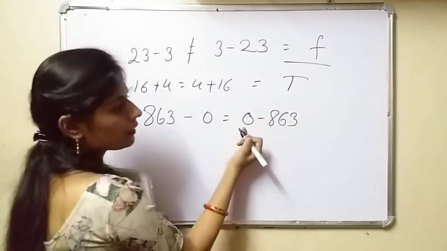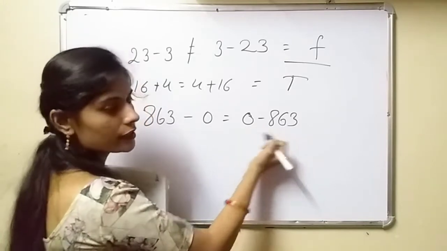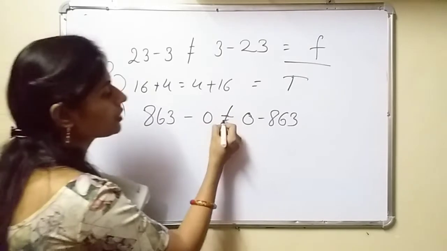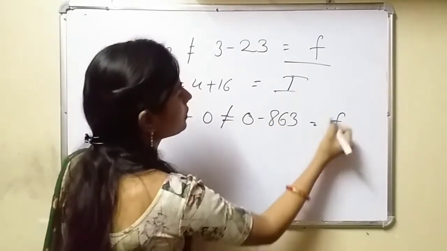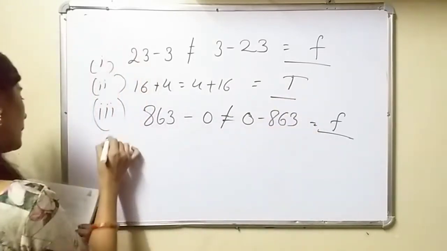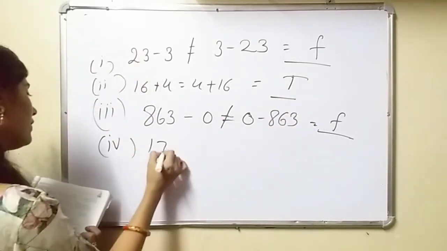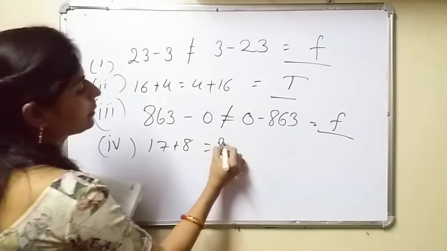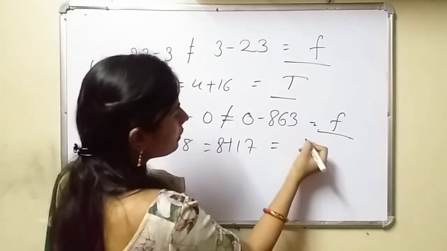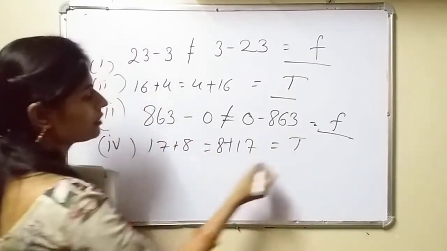No, because if you subtract 863 from 0, your answer will come in negative. So it is not possible, so your answer is false. Fourth, 17 plus 8 is equal to 8 plus 17. It is possible because in addition we can write like this. So its answer is true.